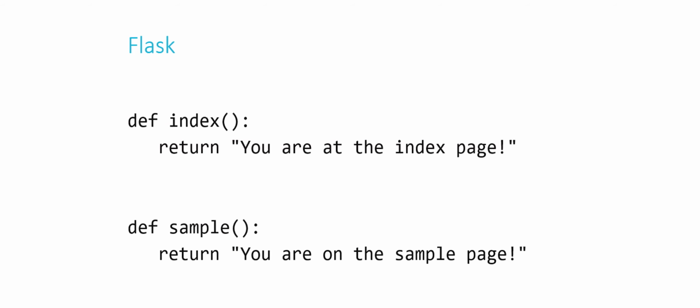So here, for example, are two functions that I might write. And you'll notice that this is not new. This is just writing in Python. We're not writing in anything special here. I'm defining a function called index, whose sole purpose is to return you are at the index page. And I'm defining another function called sample, whose sole purpose is to return the string you are on the sample page. Now, how do I associate these functions with my site?